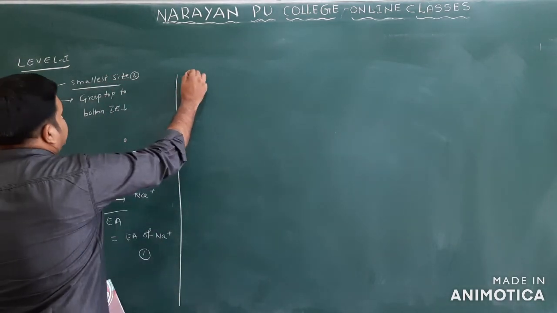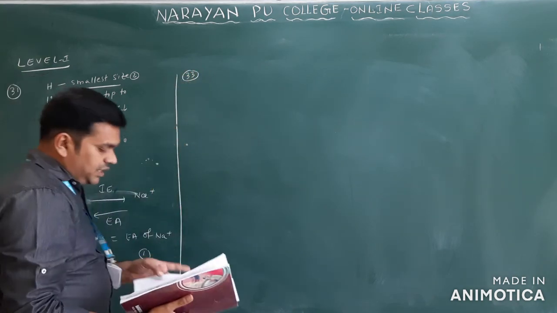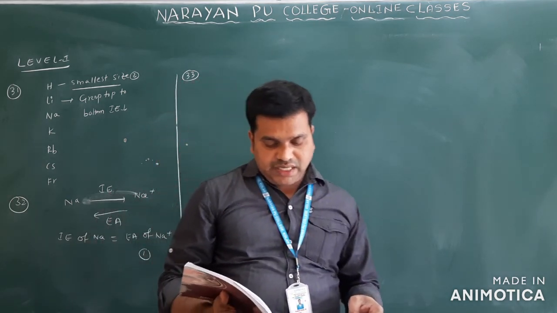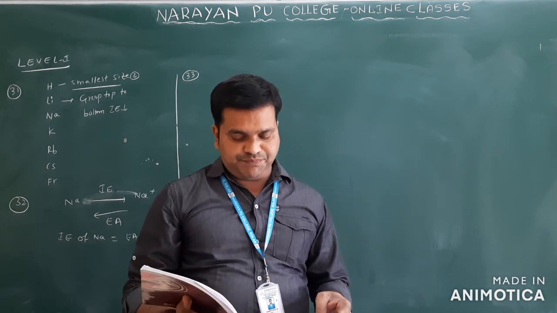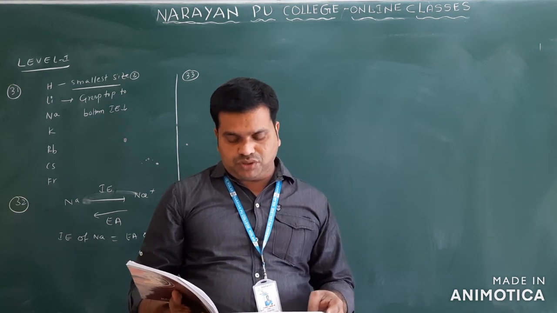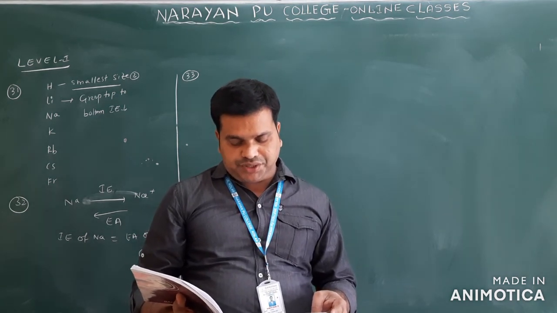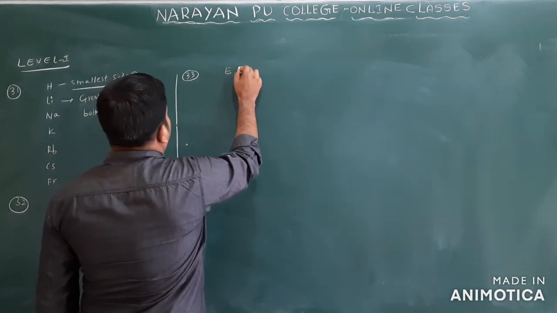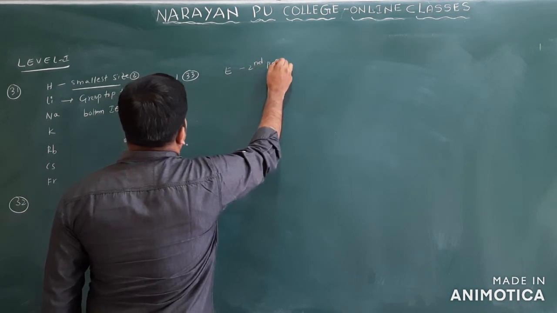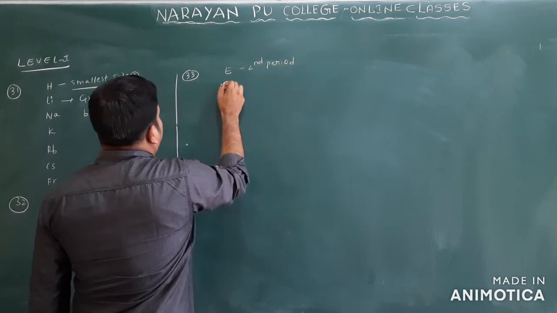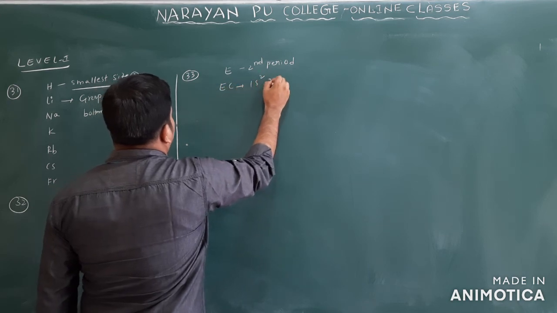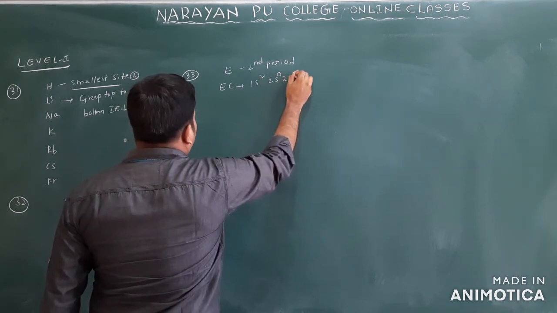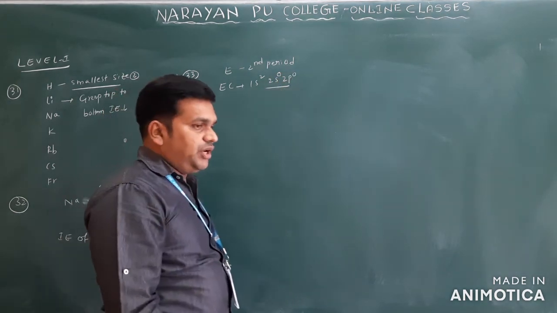Now we will see question number 33. The question asks: which of the following ions of an element E, which belongs to the second period, has the electronic configuration 1s2, 2s0, 2p0? E is an element belonging to the second period. The electronic configuration given is 1s2, 2s0 and 2p0.